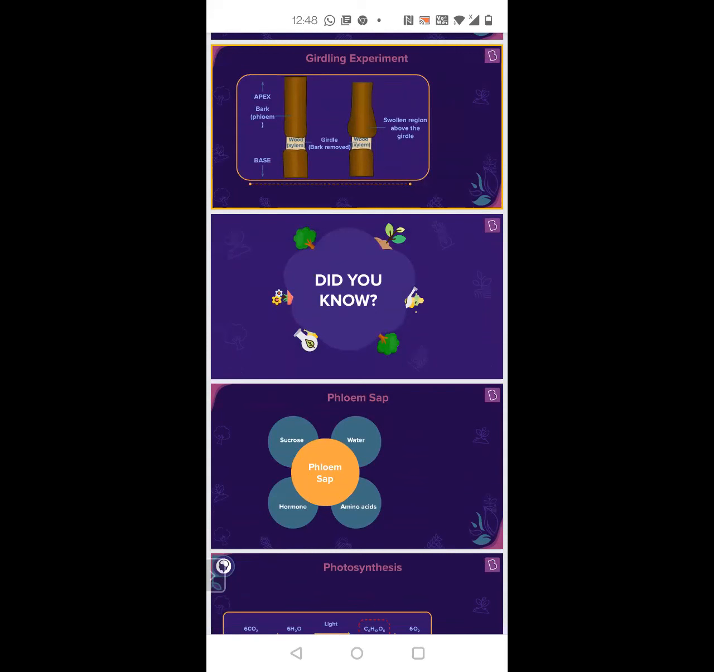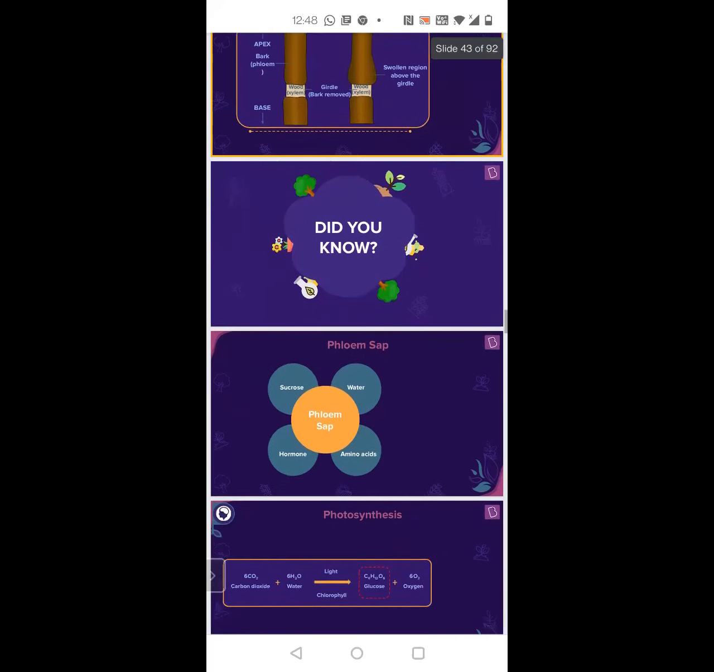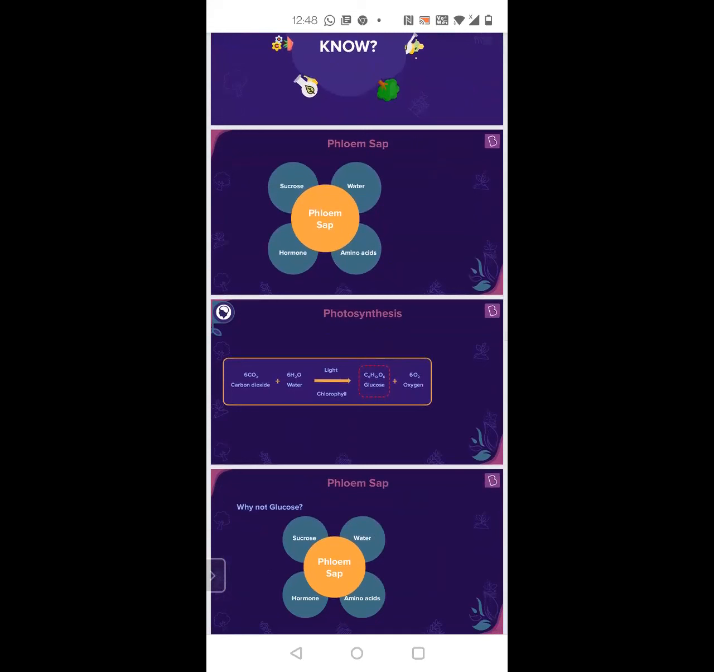Yes, very good. Now, phloem sap. Phloem sap means the fluid that is present within the phloem. What does it consist of? Just because it transports food doesn't mean there is no water. There is a little bit of water too, which is transported along with it. But you can't see food in xylem. That is the difference. In xylem, only water. In phloem, more food, little bit of water. And in xylem, you have minerals too. Phloem sap consists of certain hormones, certain amino acids, water, and sucrose.